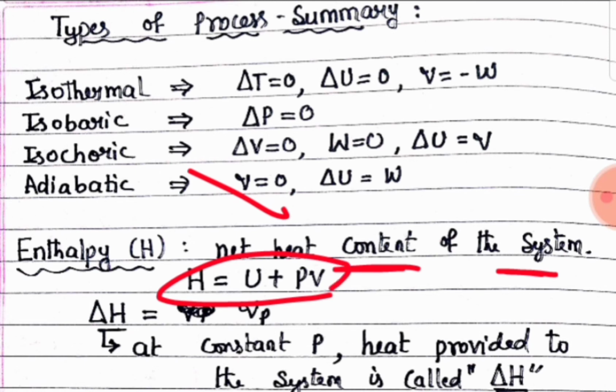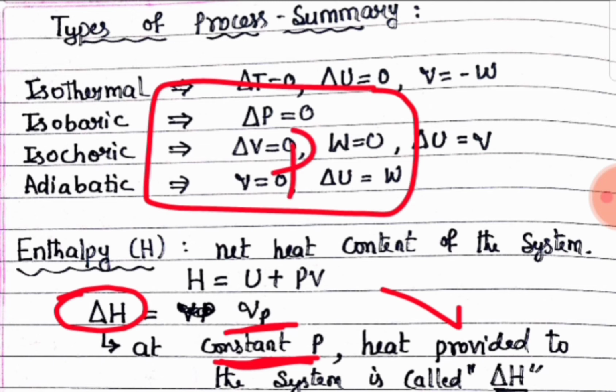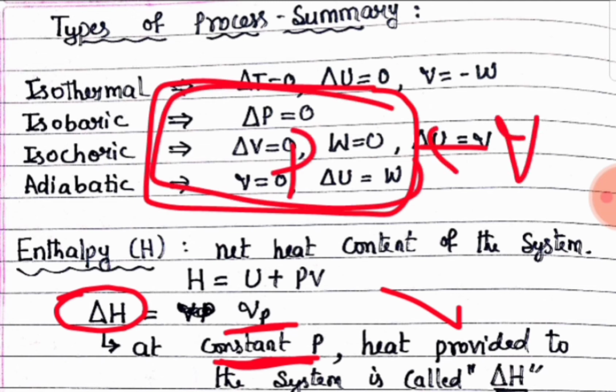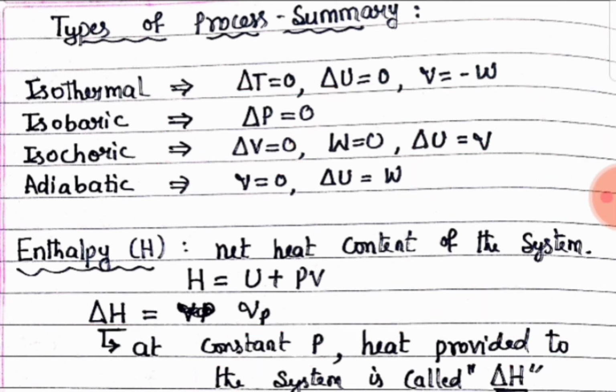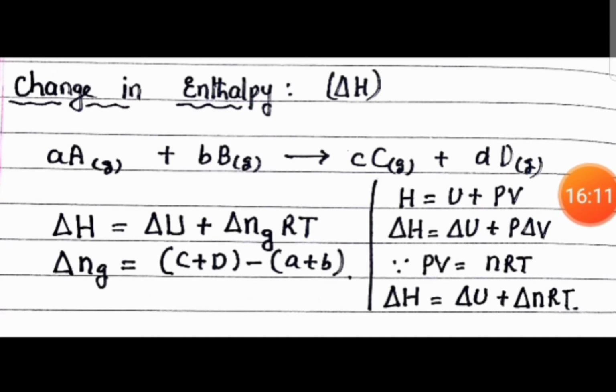So the formula is H is equal to U plus PV. The sum of internal energy and the product of pressure and volume is the enthalpy of a system. Now, what does delta H mean? Enthalpy change is equal to what? At constant pressure, QP, the heat provided to the system, is the enthalpy change. Remember that. So for enthalpy change delta H, let us see how to apply this for any kind of equation.